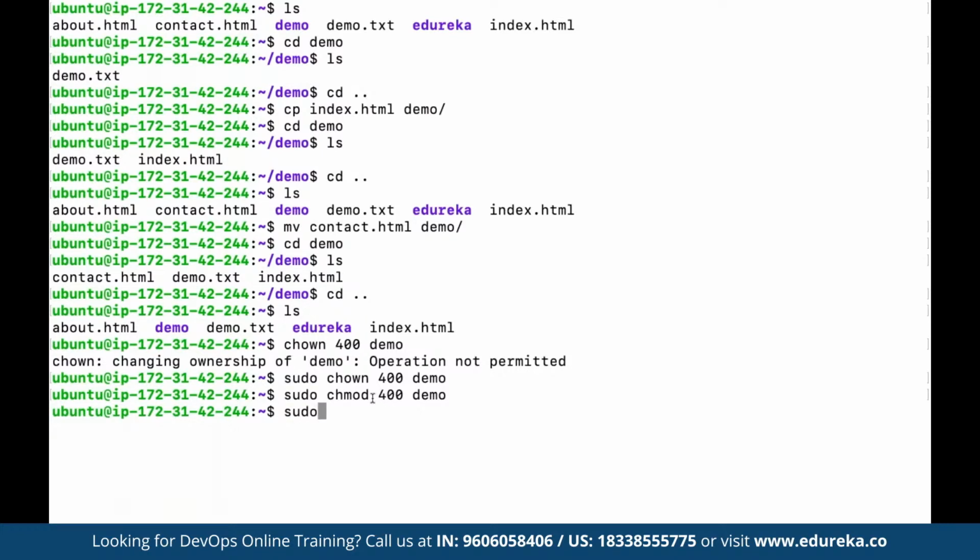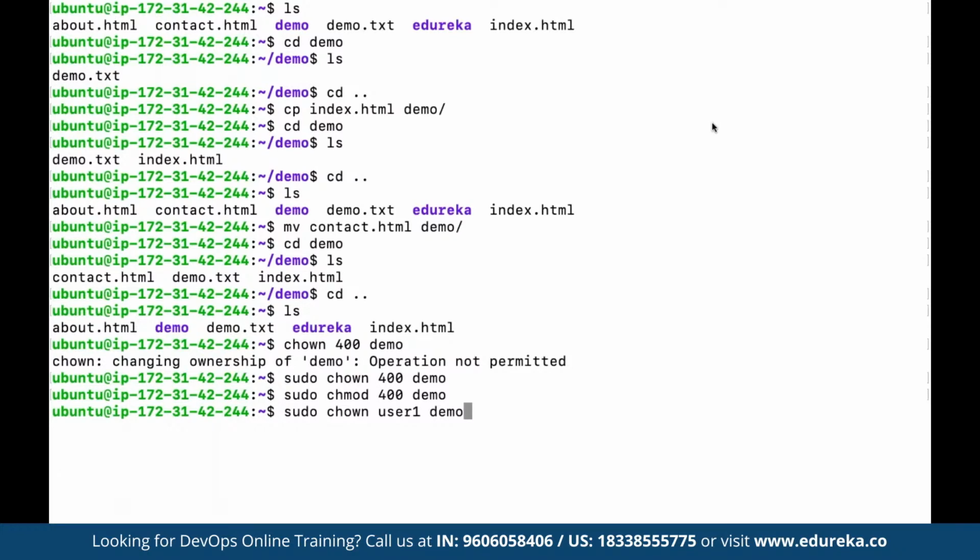Whereas if we use sudo and chown, suppose we have a user named user1 for the folder that we define under the name of demo. So chown is basically going to change the ownership from one user to the other.